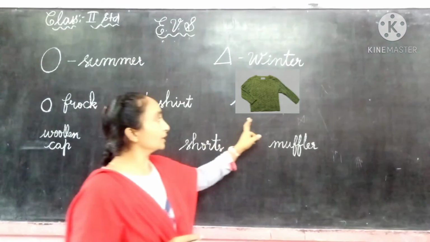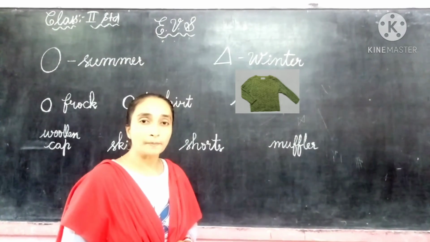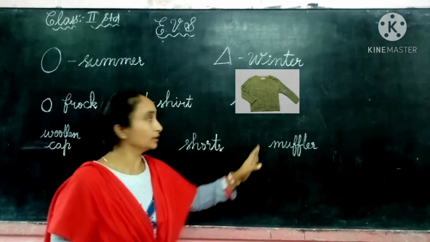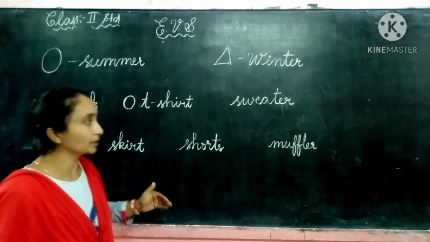And the third one here is a sweater. Children, do we wear a sweater in the summer? No. That is wrong. We can't do that. We have to keep them separate. So first let us separate the summer clothes.